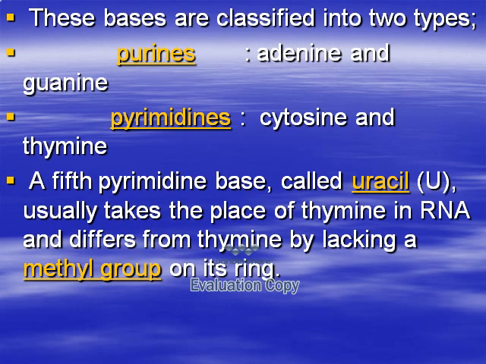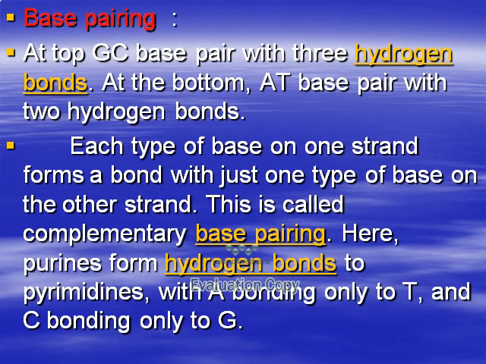The bases are classified into 2 types: purine bases and pyrimidine bases. Purine bases are adenine and guanine. Pyrimidine bases are cytosine and thymine. There is a 5th base called uracil in RNA molecules instead of thymine in DNA.